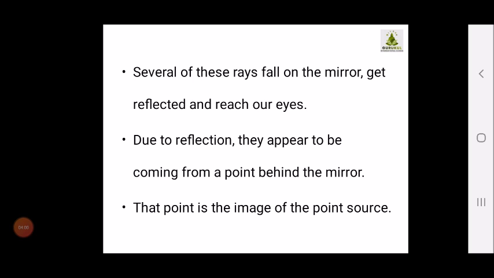Now what happens when we go into the depth? We come to know, or we feel, that the light is coming from a point which is behind the mirror.